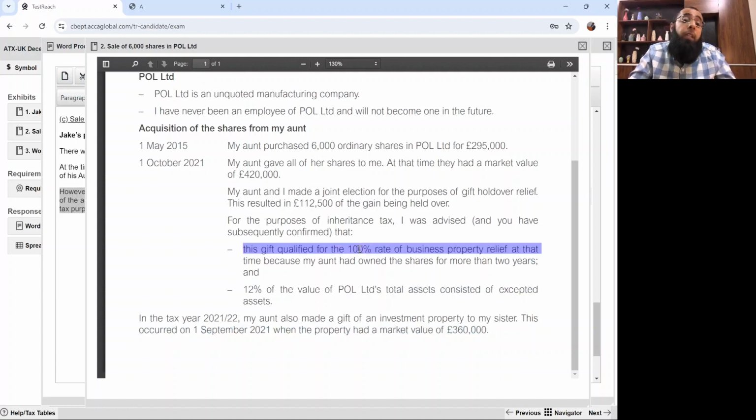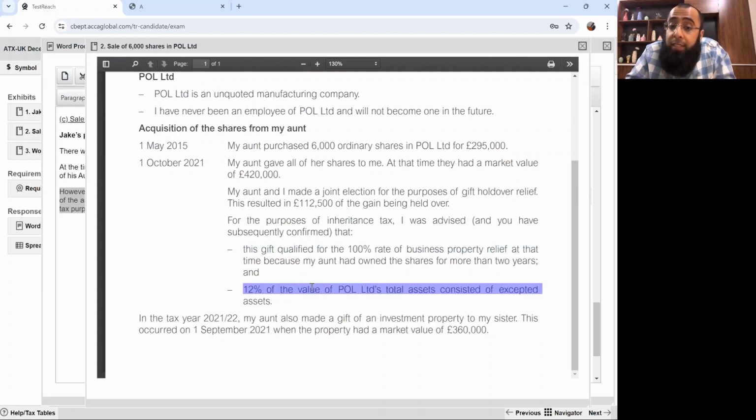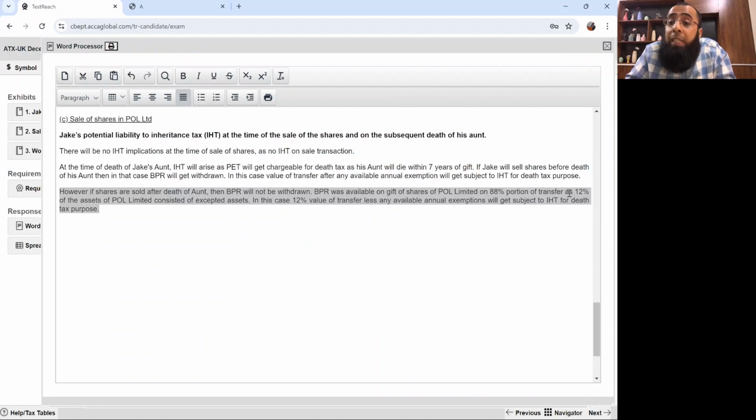Now you must be arguing that, sir, it's certain 100%. Yes, the rate of BPR is 100%, like it can be 50 or 100, but it's not available on excepted asset. So 12% are the excepted assets. So BPR will be available on 88% portion only.